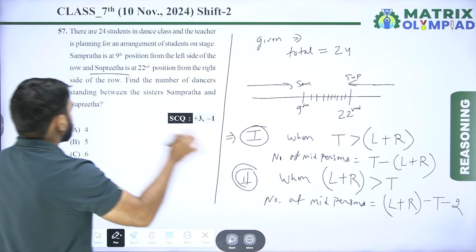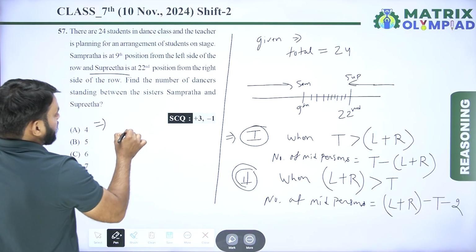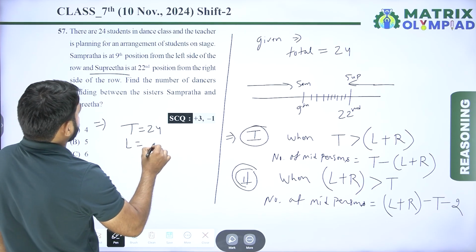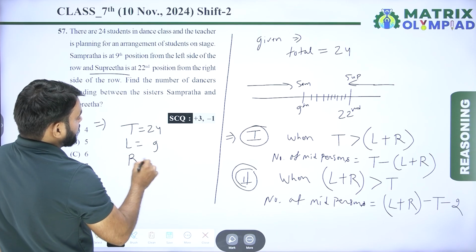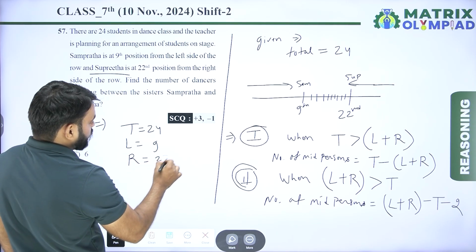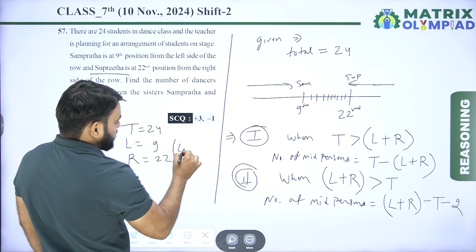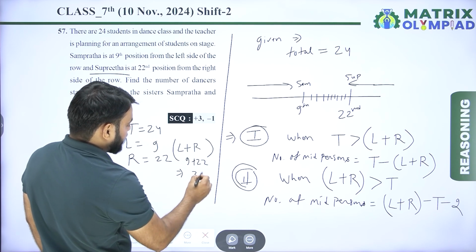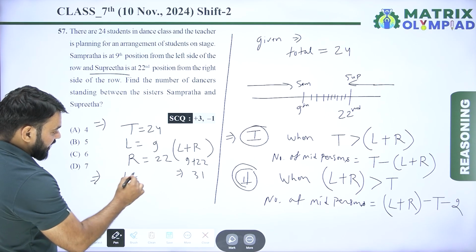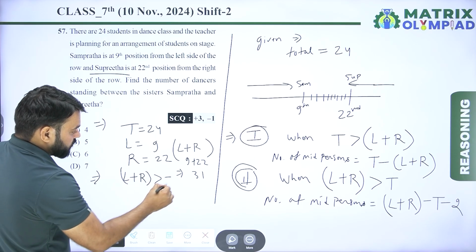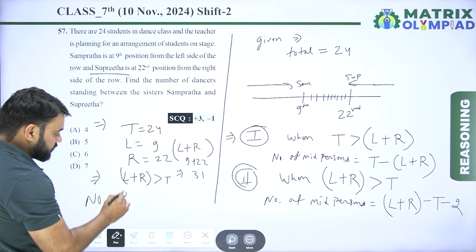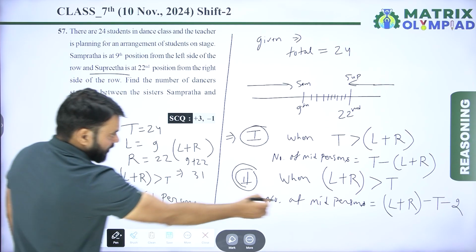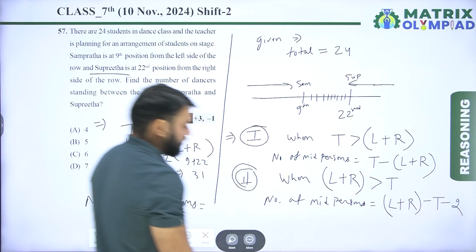So in this question, total number of students is 24, left position of Sampratha is 9 and right position of Supratha is 22. So left plus right, 9 plus 22, is 31. So here left plus right is greater than total. So number of mid persons is equal to left plus right minus total minus 2.